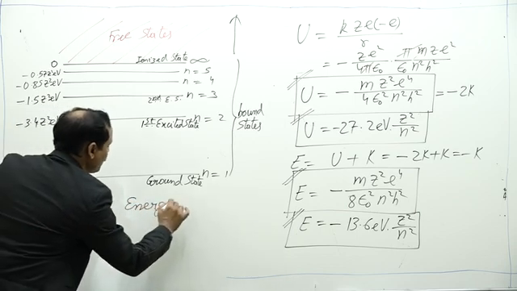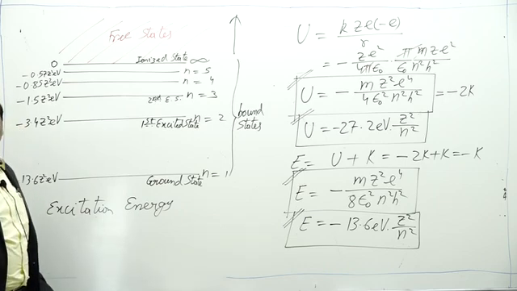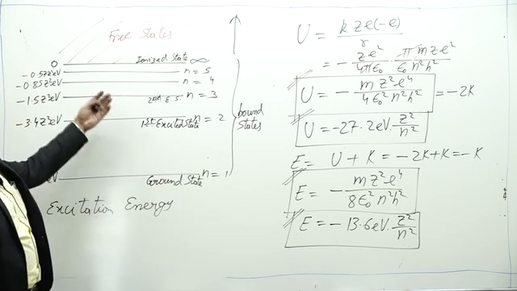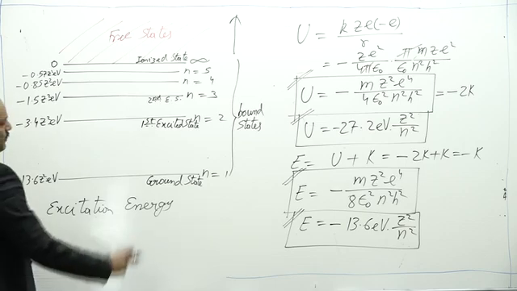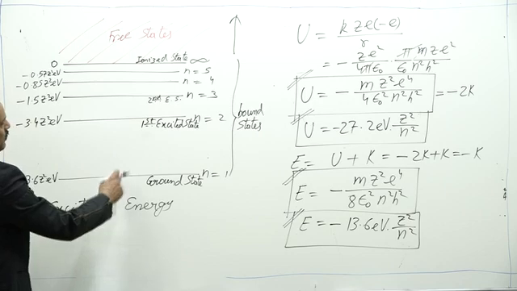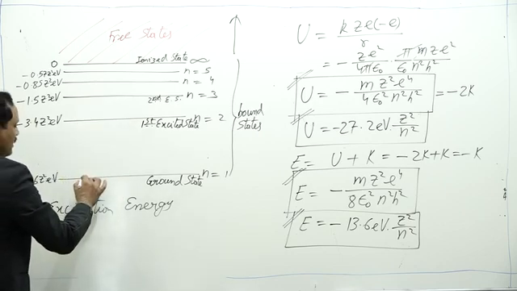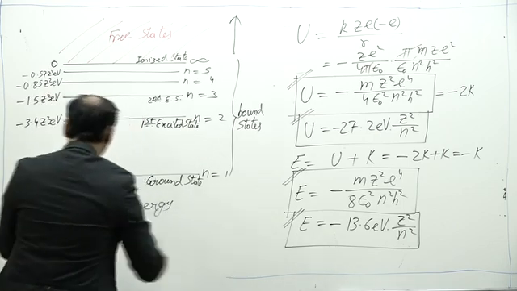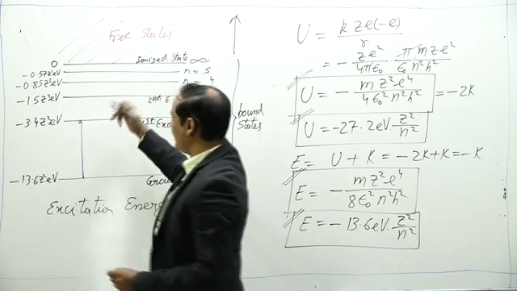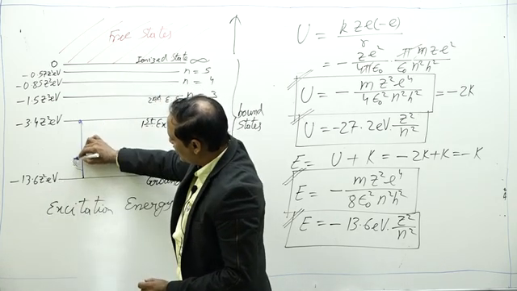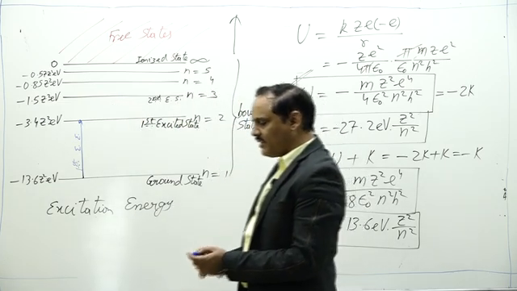What is excitation energy? The amount of energy needed by an electron to jump from one orbit to another is called excitation energy. Suppose for example, if electron needs to jump from 1 to 2, that is from ground state to first excited state, it requires a certain amount of energy. This energy is called first excitation energy. So how much is first excitation energy?